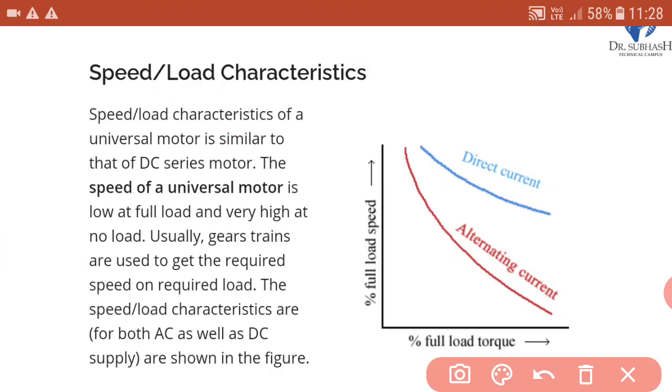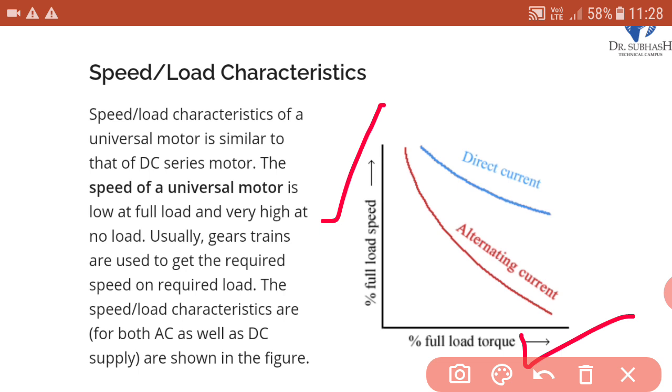This is the speed load characteristics or speed torque characteristics. Here we can see the graph of full load speed and full load torque.